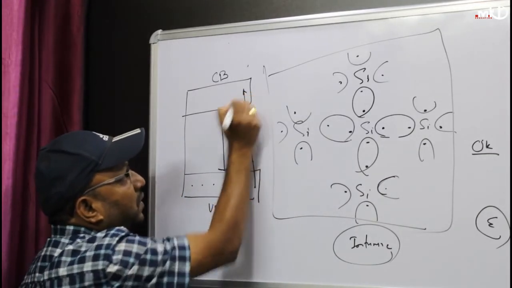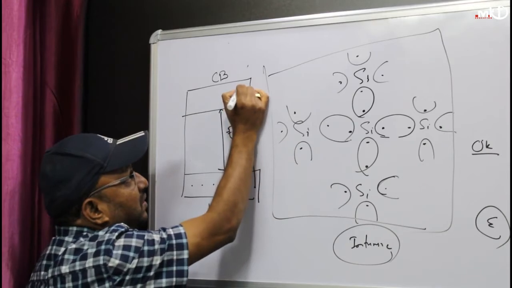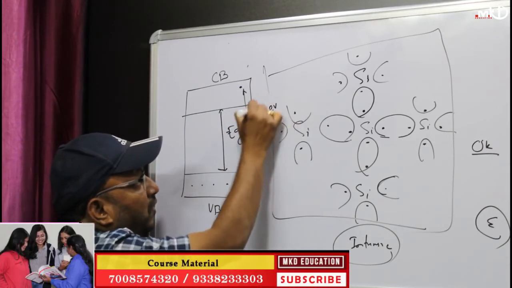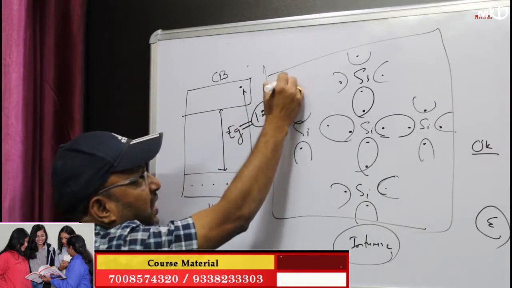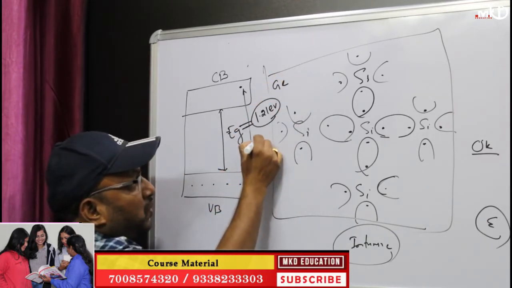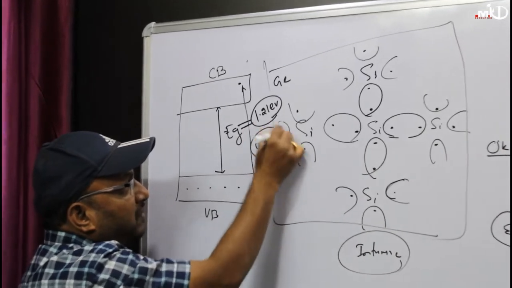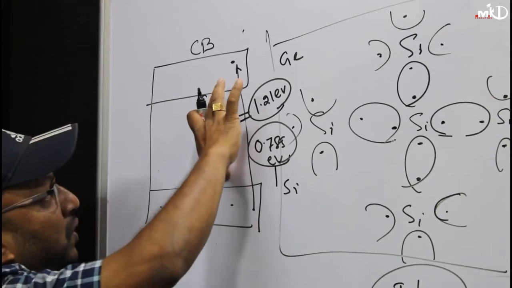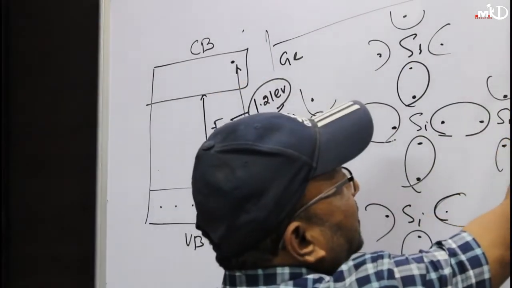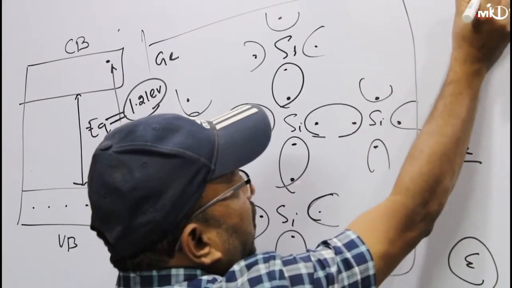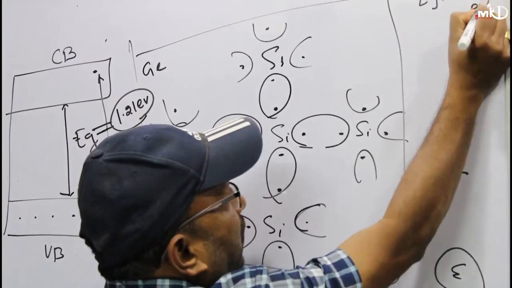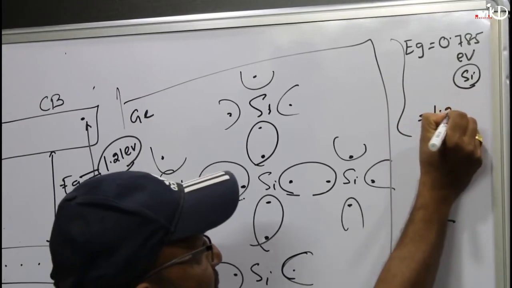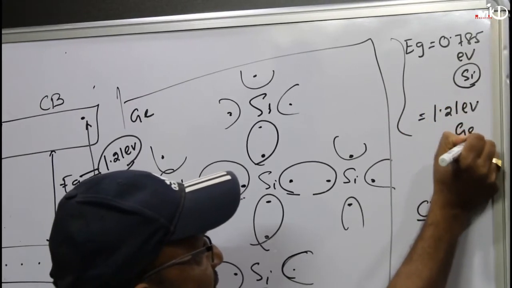So that an electron can go to the conduction band. This Eg is equal to 1.21 electron volt in case of germanium, and 0.785 electron volt in case of silicon. Again I am telling, the value of Eg is equal to 0.785 electron volt in case of silicon, and 1.21 electron volt in case of germanium.